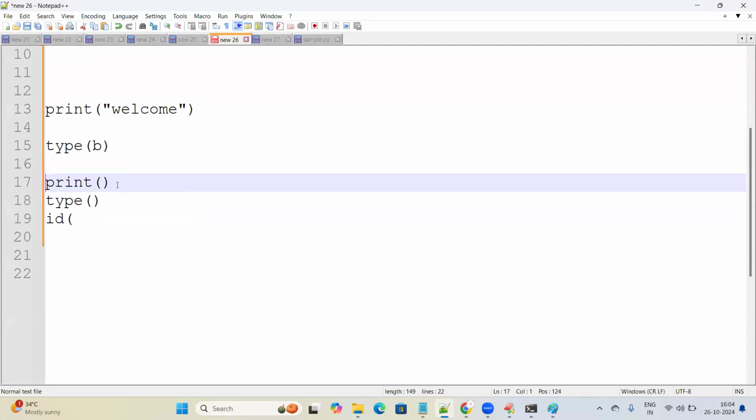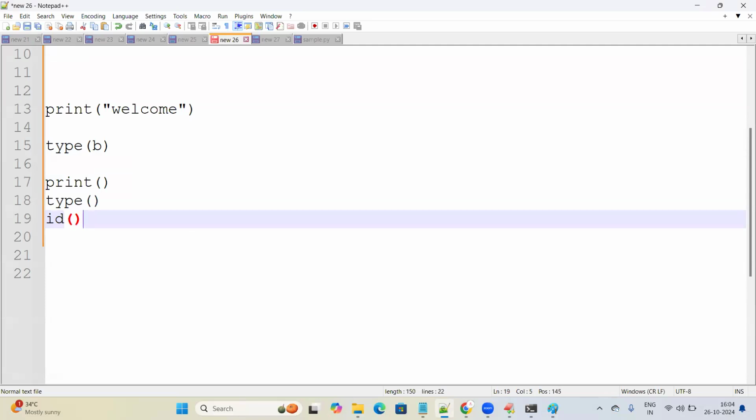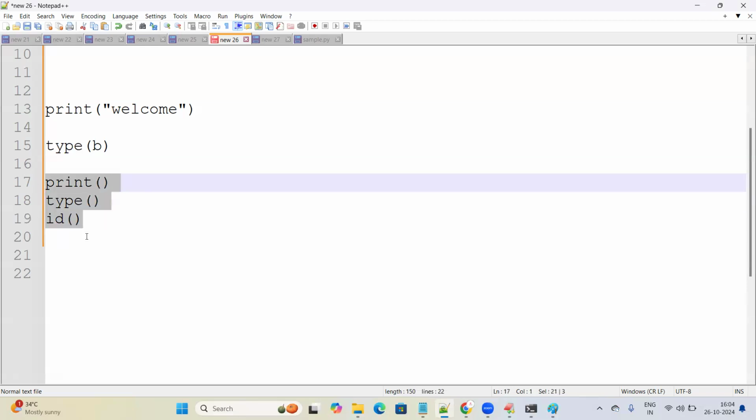Anything written like this will be called a function. Hope you are able to understand what I am trying to explain.